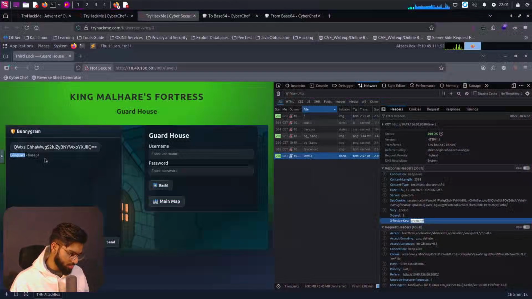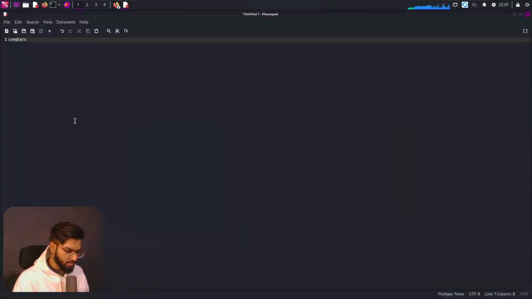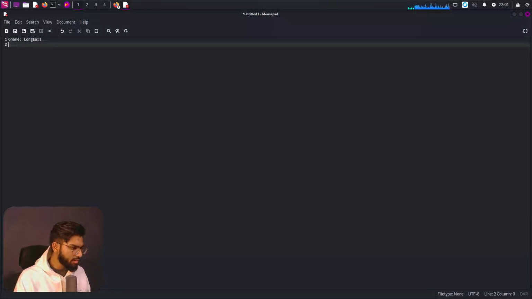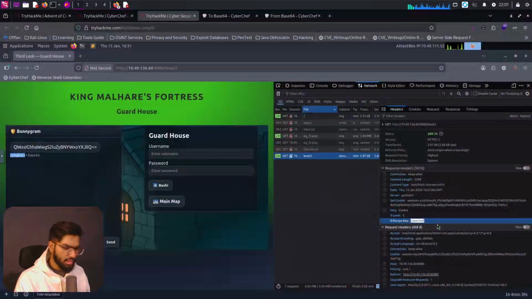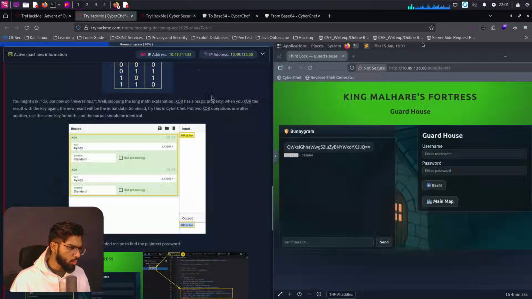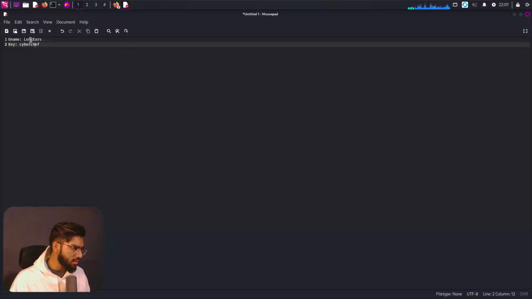So we get the long name to be the username. Let's put that here. This is the guard name, so I will name it as gname. And we get the recipe key. So we get the key here, which is nothing but CyberChef, right? Okay, and in the debugger we get the logic, which is that it is first XORed and then it is base64 encoded. So that is the logic there. So what we have is nothing but the key and the username there.